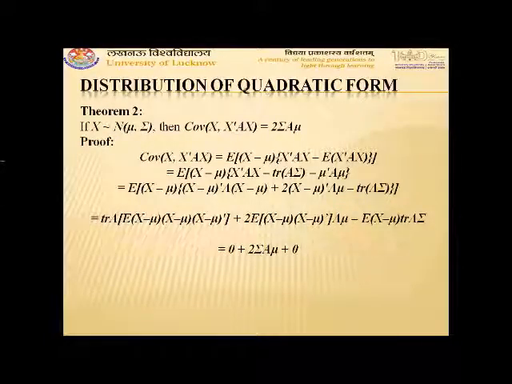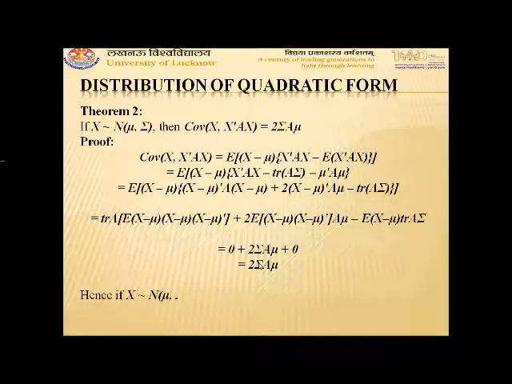So it comes out to be sigma, and the complete term will become 2 sigma A mu. In the third term, again expectation of x minus mu is the first central moment of the multivariate normal distribution, so it will again come out to be 0. So we get the expression 0 plus 2 sigma A mu plus 0, or covariance of x and x transpose Ax comes out to be 2 sigma A mu.